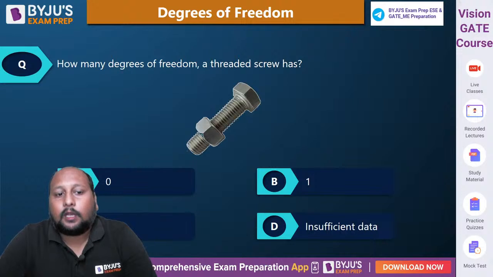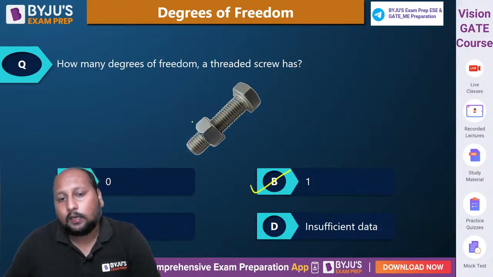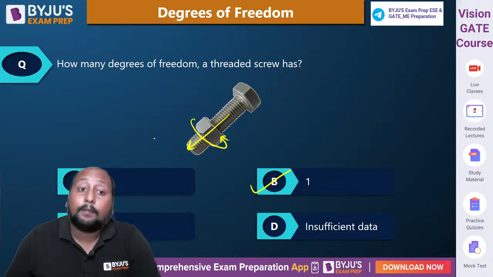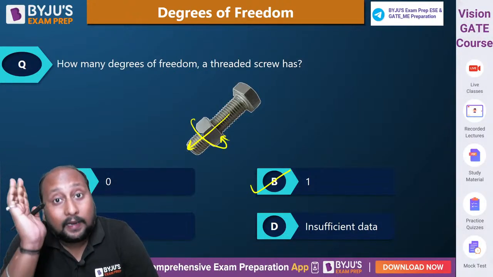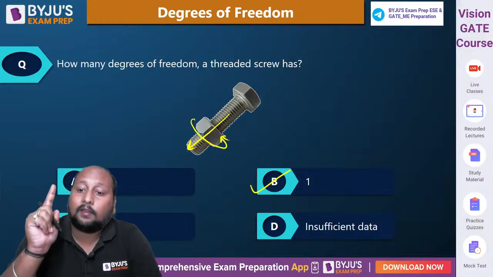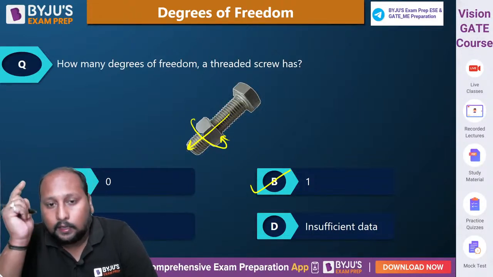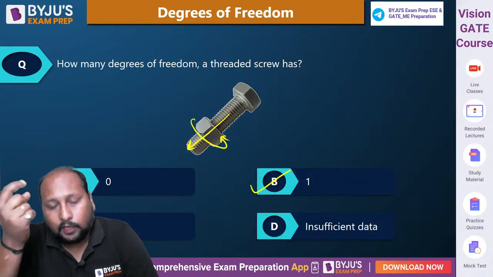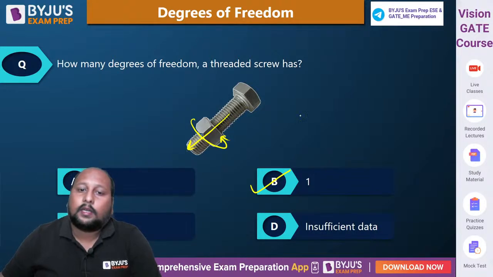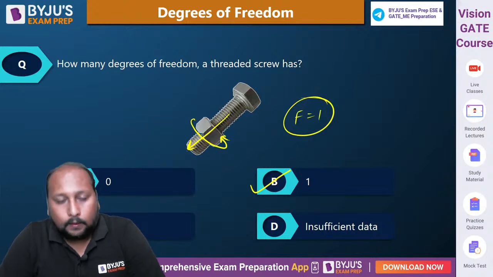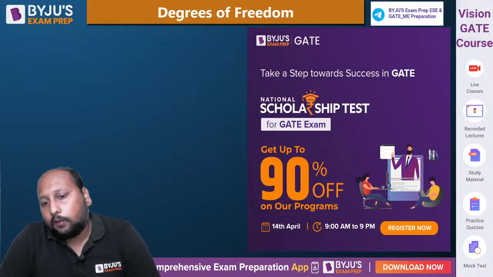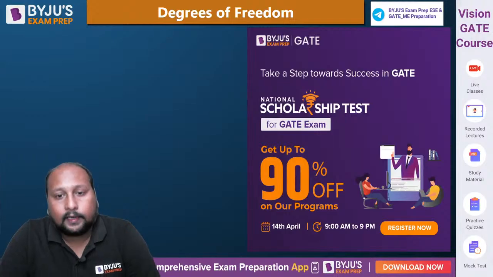Perfect. Last question. How many degrees of freedom does this threaded screw have? Already देखा, that is equal to 1, क्योंकि यहाँ पे rotation होगा और ये translate भी करेगा, but as degrees of freedom is nothing but the number of independent variables required to define the motion, तो यहाँ पे सिर्फ एक variable required है to define the motion, right? That is a rotation. Provide rotation, translate is automatically coming to the picture. So the degree of freedom for a screw pair is equal to 1. Okay, clear? So this is all about the complete discussion of the degrees of freedom.